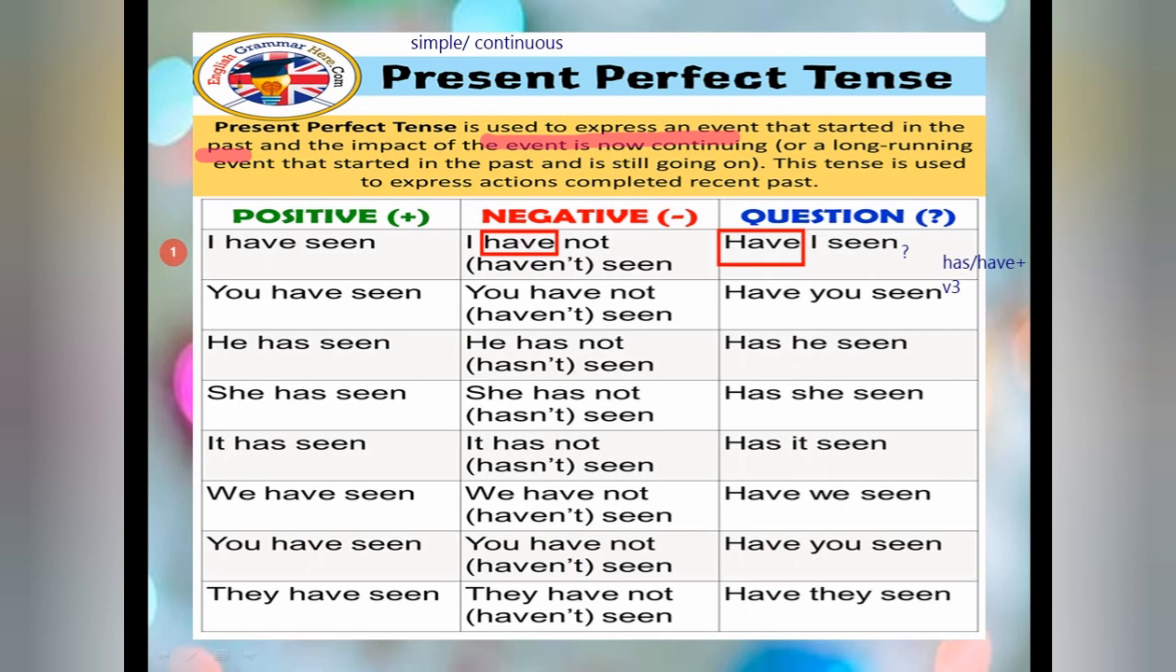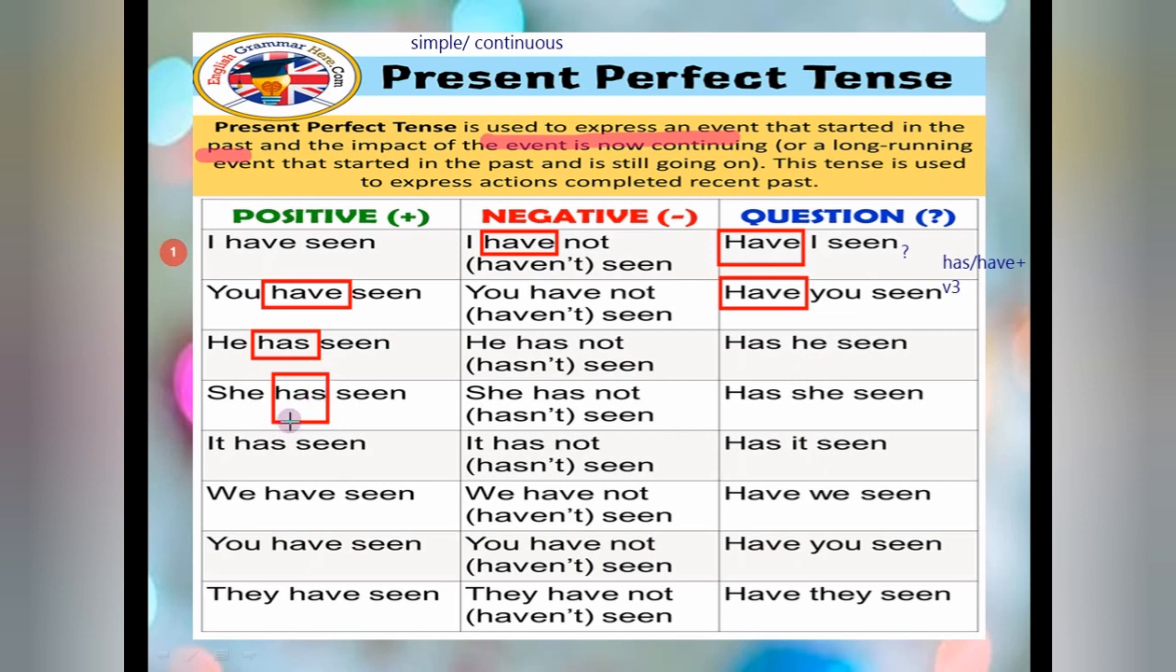Okay, same, you we count as a plural, that's why you have seen, then negative, you have not seen, yeah, you haven't seen, and for interrogative, have you seen? Okay, he we count as a singular, sorry, that's why we have to put has here. He has seen. So he has not seen, negative one, has he seen? Then this is the interrogative one.